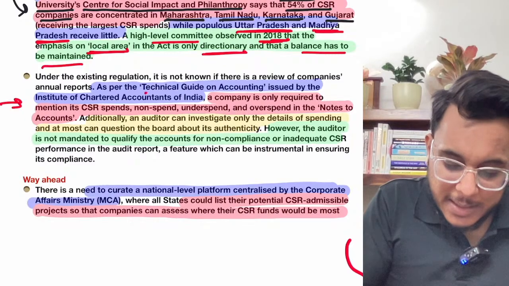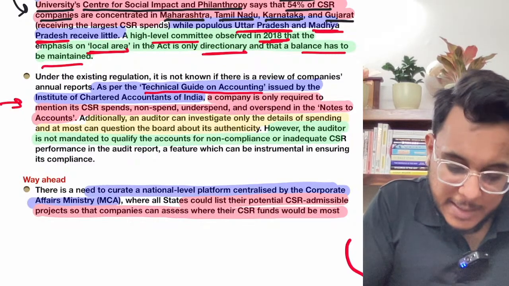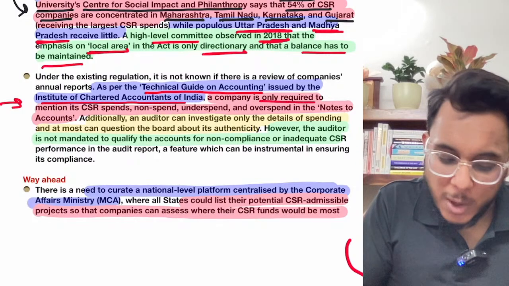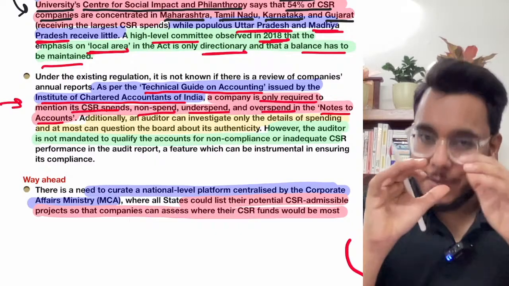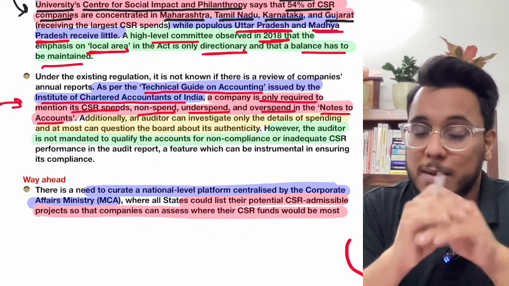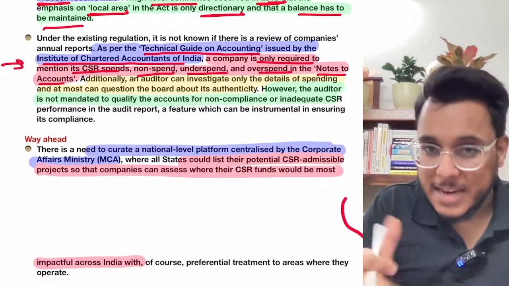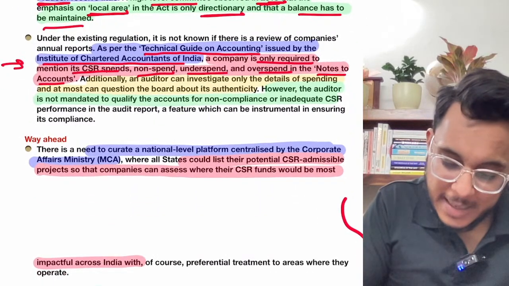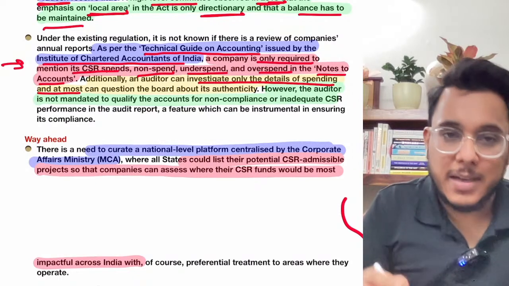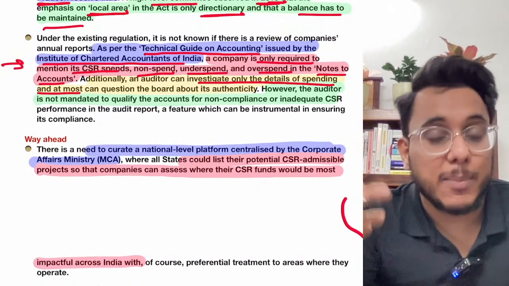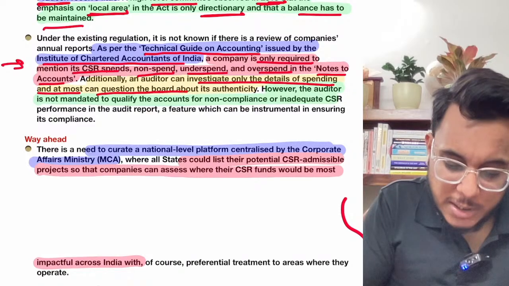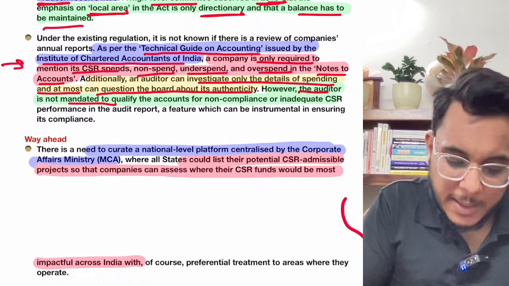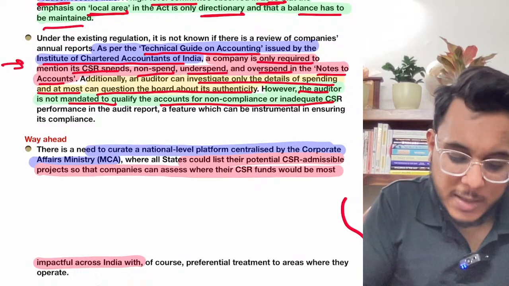Fine. As per the technical guide on accounting issued by the Institute of Chartered Accountants of India, a company is only required to mention its CSR spends, non-spends, underspends and overspends in the notes to accounts. Even an auditor auditing the accounts of the corporate can investigate only the details of spending, where you spent the money, what you procured, what services you gave to the people, and can question its authenticity. However, the auditor is not mandated to qualify the accounts for non-compliance or inadequate CSR performance.